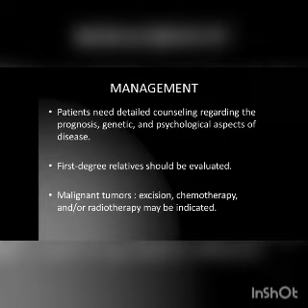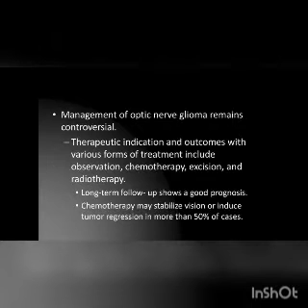Coming to the management, any genetic disease requires a complete holistic approach, starting from genetic counseling to the follow-up of malignant diseases. First degree relatives should be evaluated. For malignant tumors, excision, chemotherapy, or radiotherapy may be indicated. Management of optic nerve glioma remains controversial. It requires long-term follow-up, and sometimes it shows a good prognosis. Chemotherapy may stabilize vision or induce tumor regression. Another drug used for interstitial lung disease, called pirfenidone, is tried in some neurofibromatosis cases, and in some cases we can use vinblastine and methotrexate.